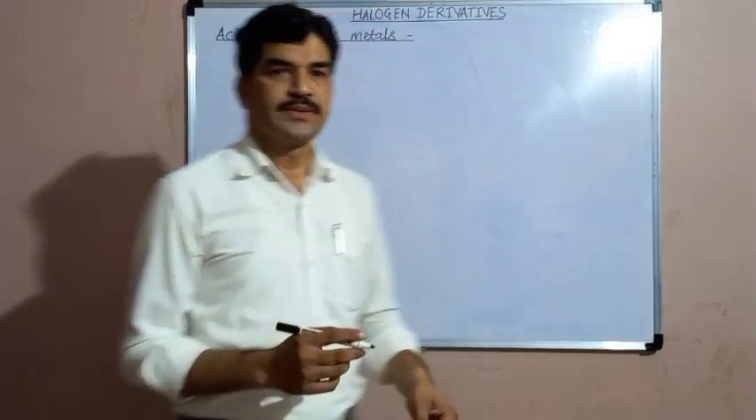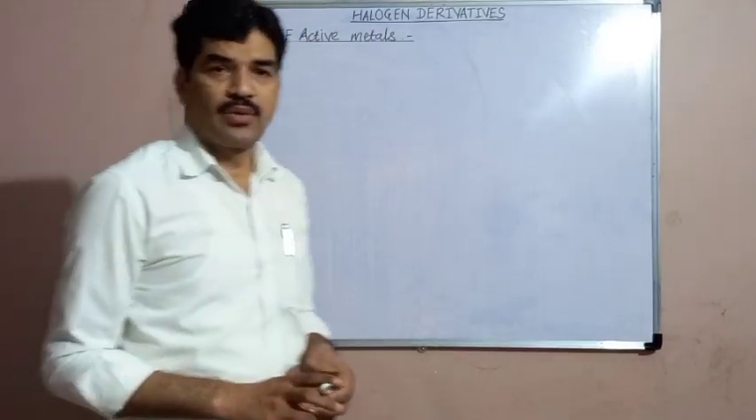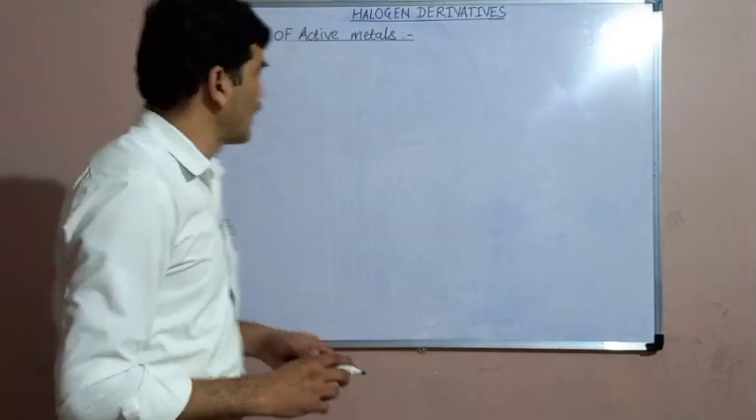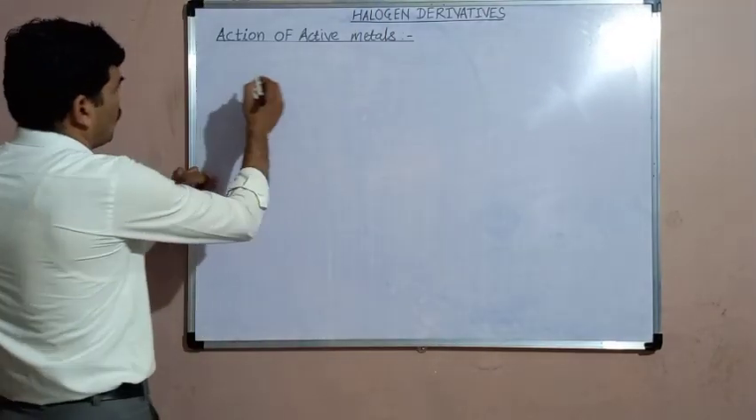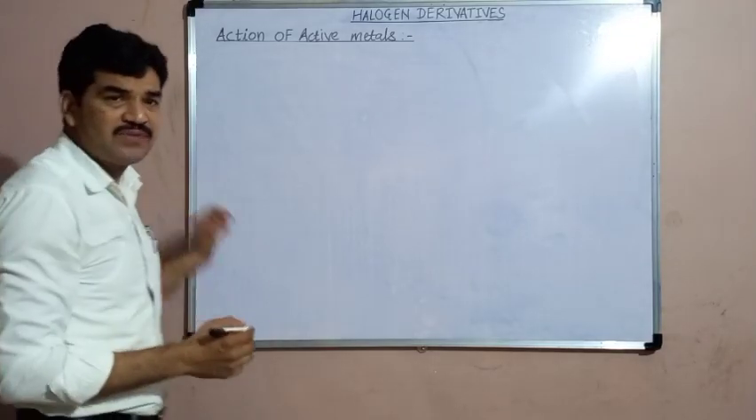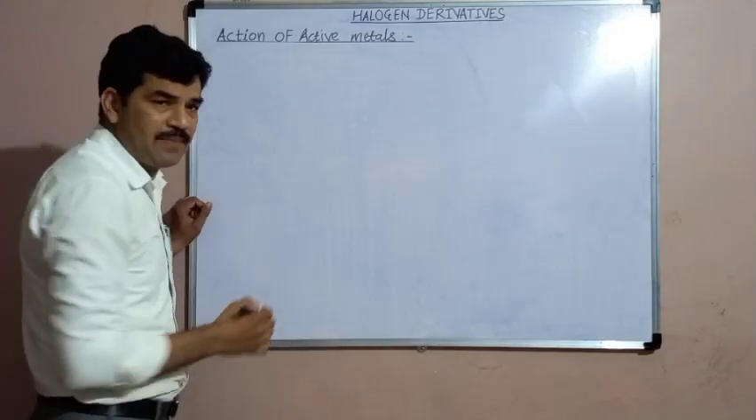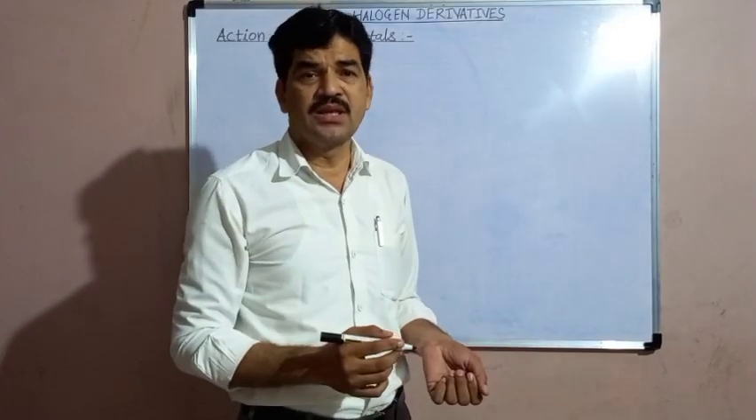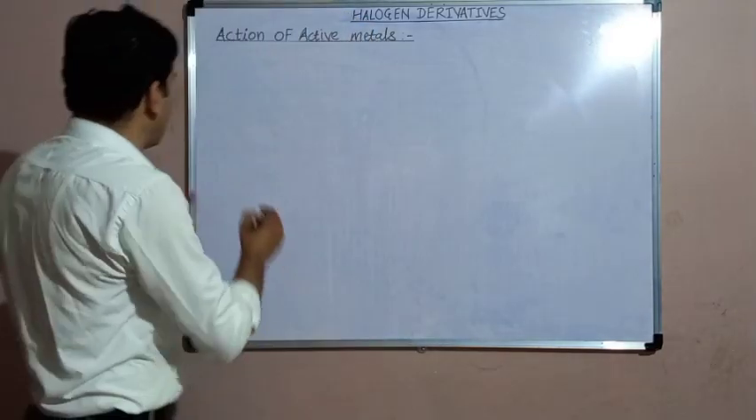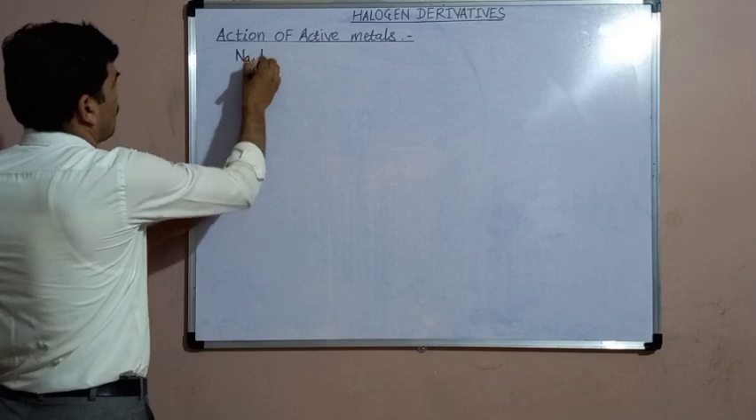Good morning, students. In halogen derivatives, today we are going to study the action of active metals on the halogen derivatives. Now, active metals means the metals which are highly reactive. You know that the alkali metals, that is the metals of first group, and the alkaline earth metals, means the metals of second group, are highly reactive.